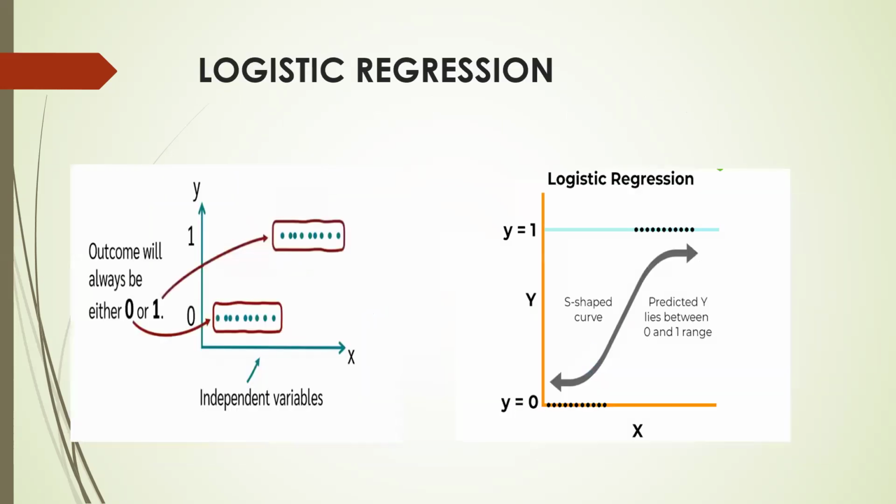Logistic regression is better understood with the help of a sigmoid curve or sigmoid function. Again, the independent variables are taken on the x-axis and the dependent variable is taken on the y-axis. An outcome is always represented by either 0, in which the outcome variable will not be present, or 1, in which the outcome variable will be present. So the graph we obtain by plotting this is usually an S-shaped curve, which is also known as a sigmoid curve. And the probability of the outcome is between 0 and 1.